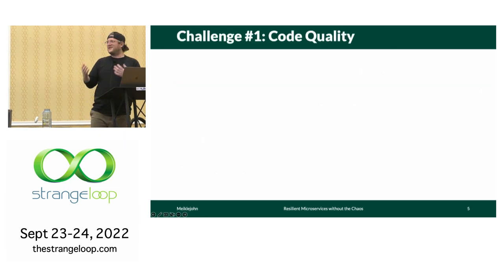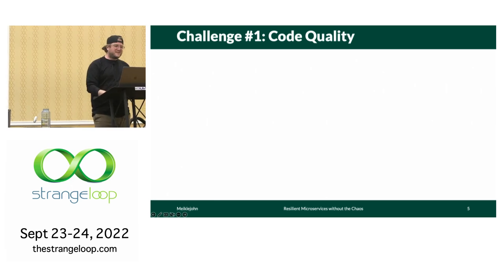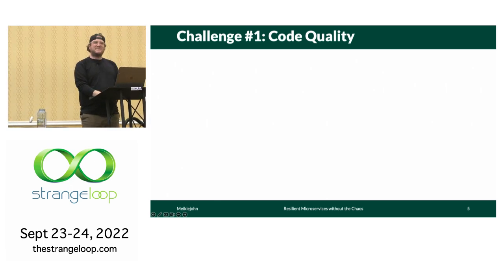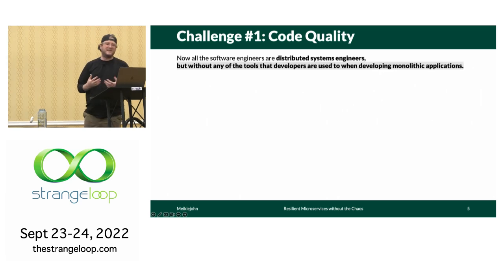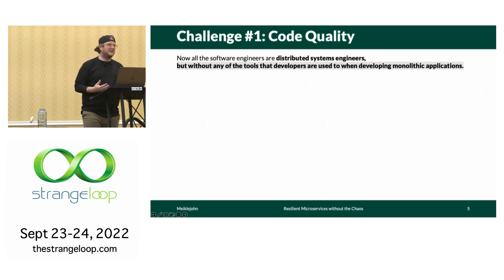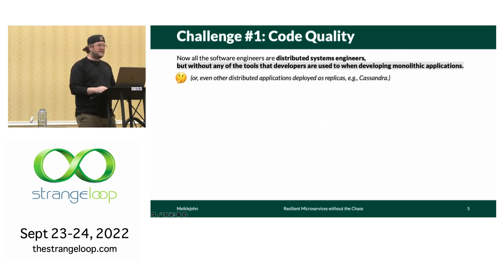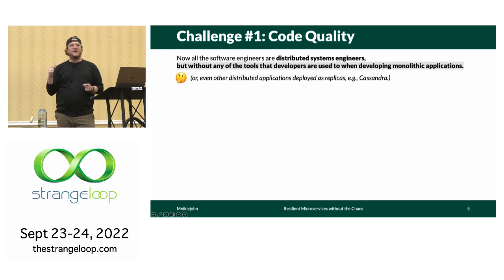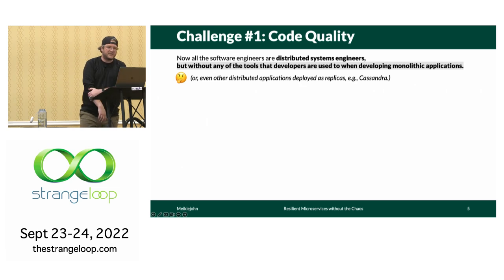Now, when we move to this world where we start building distributed systems, the first thing we have to accept as a change in our reality is around code quality and the typical tools that we use to ensure that code is developed at high quality. Even if you were building a distributed system like Cassandra, you would typically be operating in one repo, working on one protocol, written in one language.